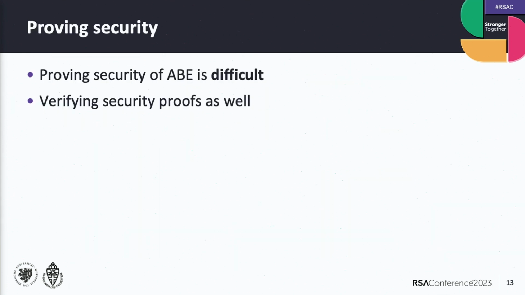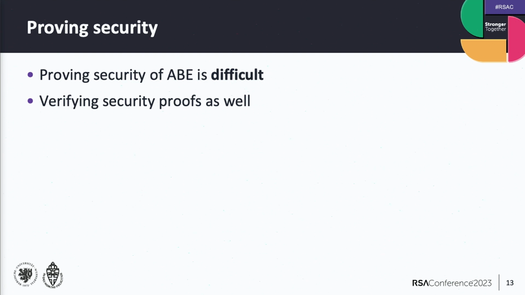So now what you need to know about ABE, like I just mentioned at the start of this talk, is that proving security of ABE is difficult. And the more practical features that you add to the scheme, the worse it gets. If you have single-authority ABE, it's already quite difficult to prove security, but if you look at multi-authority ABE, it's getting worse. And actually verifying security proofs is also quite difficult already. So this is a recipe for disaster. We've also seen that quite a lot of schemes are broken. 2 years ago, also at CT-RSA, we had a paper in which we broke a bunch of schemes.